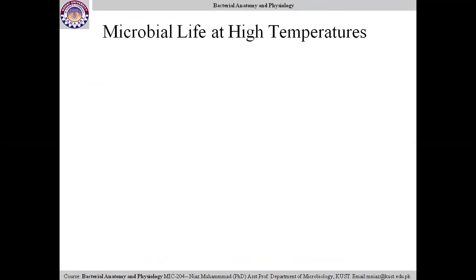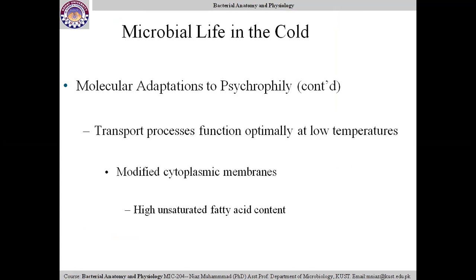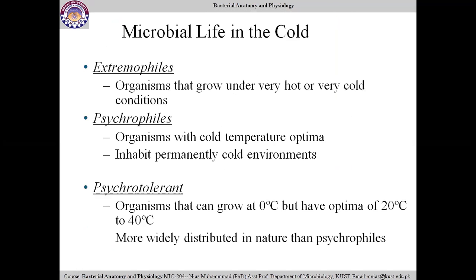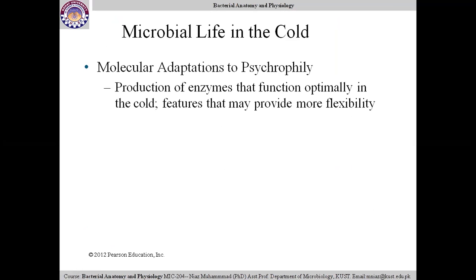So, microbial life at high temperature. We have studied how microbes can survive, grow, and function at low temperature. We have seen some basic changes. What are these basic changes?